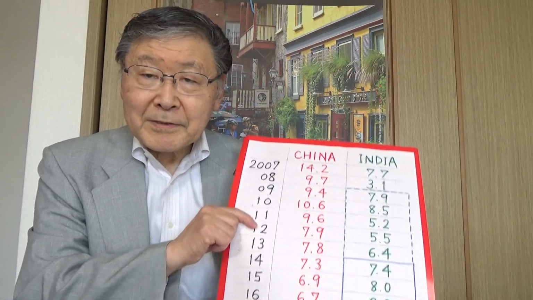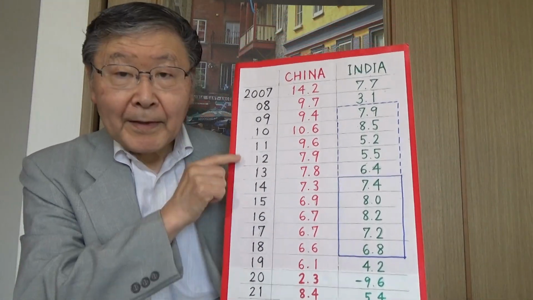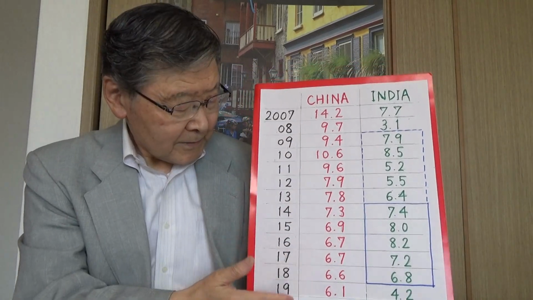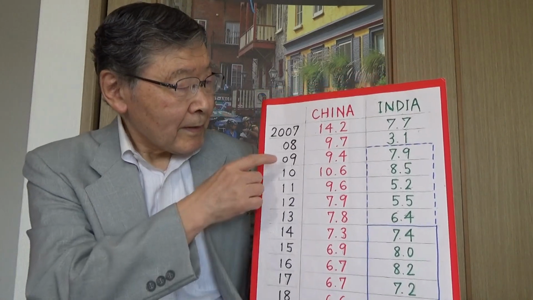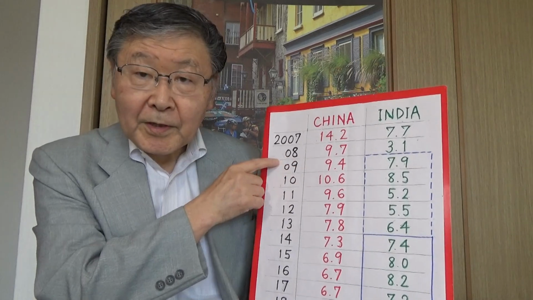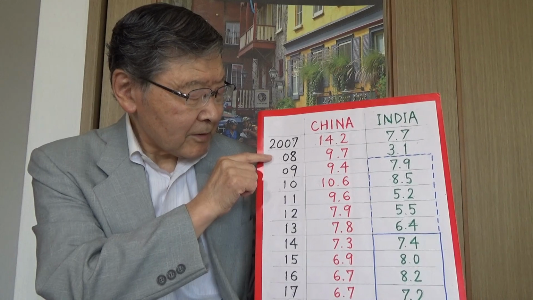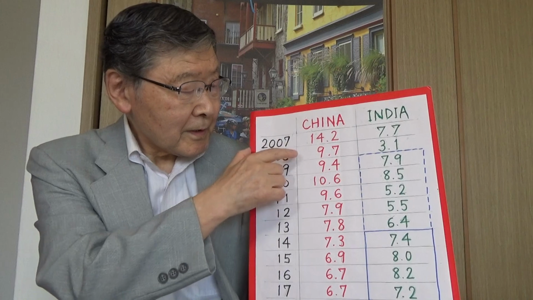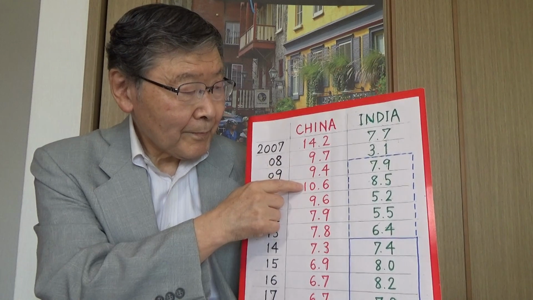The probably more interesting comparison is in terms of growth rates for China and India. Here is the overall performance for the last 15 to 20 years. During the global financial crisis, in 2008, 2009, as we already observed, China's growth rate was very high, 9 point something.